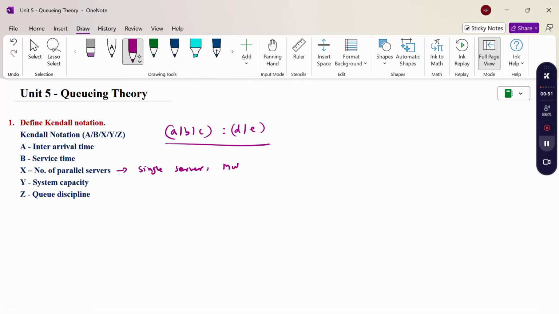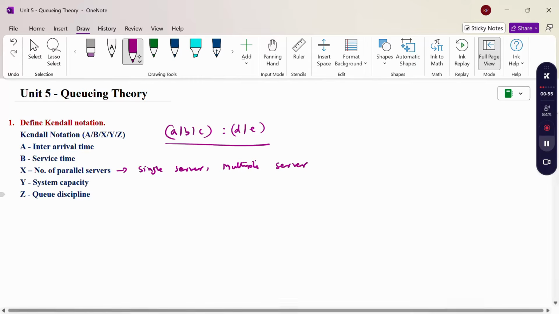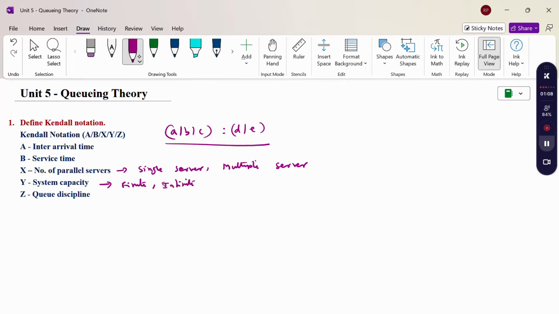or multiple servers. And system capacity, this C and D. So here Y is the system capacity, finite or infinite capacity.